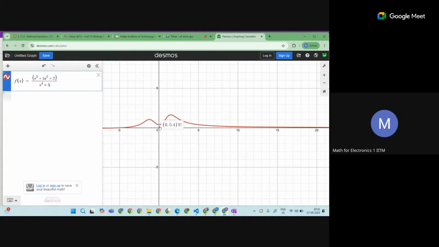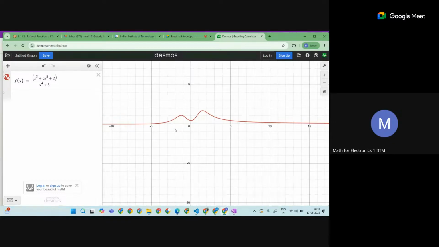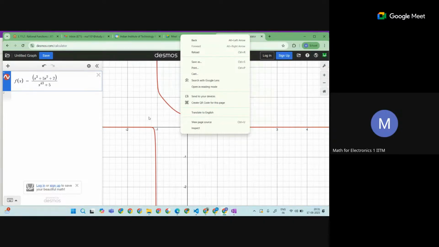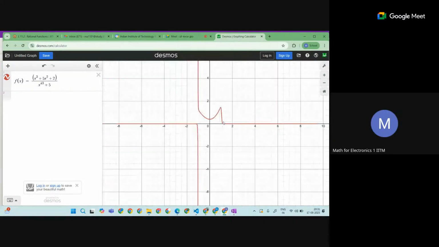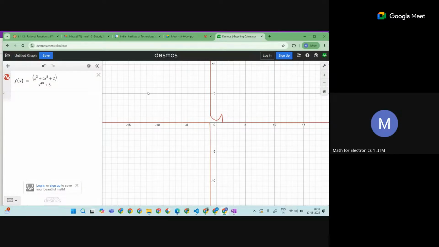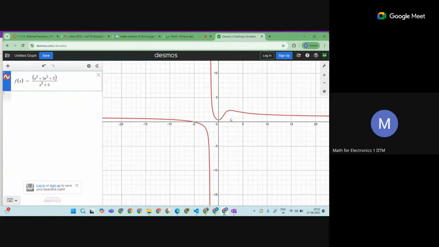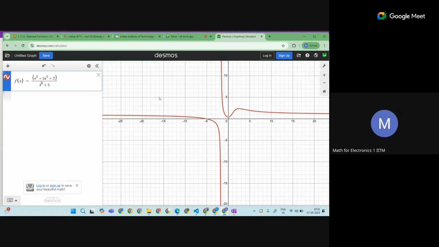So see how strange it is. And if I reduce the degree, it looks very constant type also, or maybe see how very strange it is. So rationals are very strange. Let me skip this one. See how it is. So these are the rational functions where the denominator and numerator are polynomials.